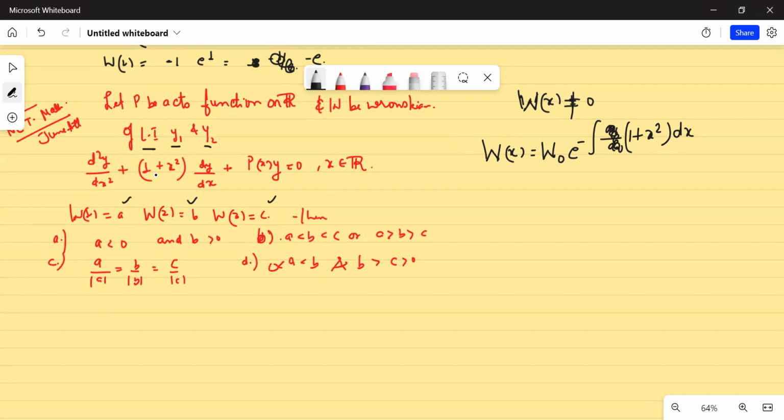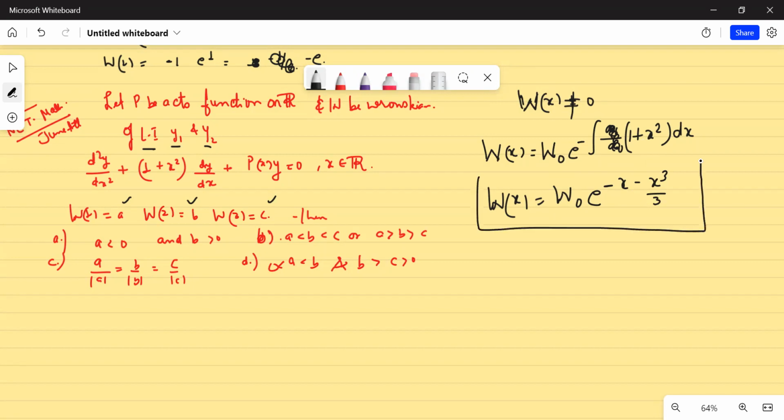This is how I'll write. And if I integrate this, overall let me write some constant, and this will be Wronskian of x equals that constant times e to the power minus x cubed by 3. Is that clear? So Wronskian can be written in general as a function of x in this form, that is Wronskian at some known point, or in general some constant, times e to the power minus x cubed by 3. Is that clear?